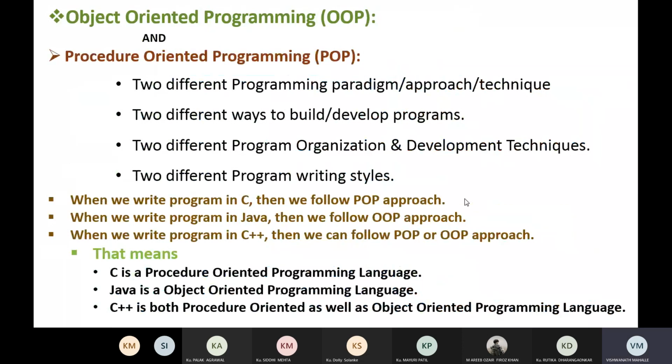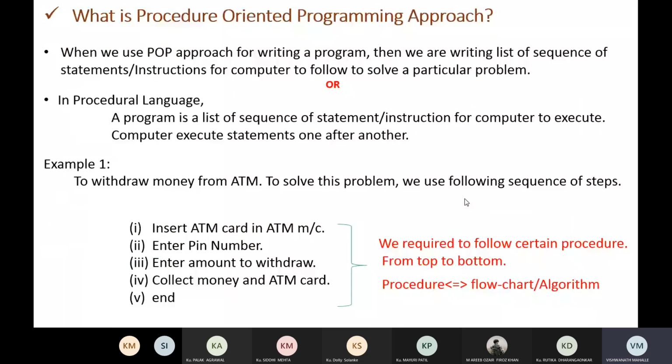Now we will see what the procedure-oriented programming approach is. We have seen two approaches: the procedure-oriented programming approach and the object-oriented programming approach. So what is the procedure-oriented programming approach? When we use the POP approach for writing a program, we are writing a list of sequence of statements or instructions for the computer to follow to solve a particular problem. In procedure-oriented programming, a program is a list of sequence of statements for the computer to execute, and the computer will execute the statements one after another.